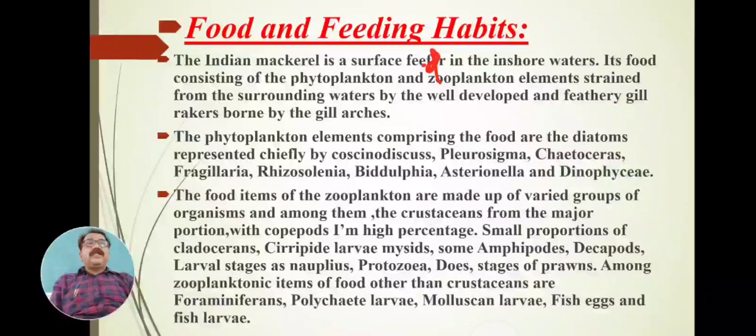An interesting and important character of the mackerel is the gill rakers. These are feather type.